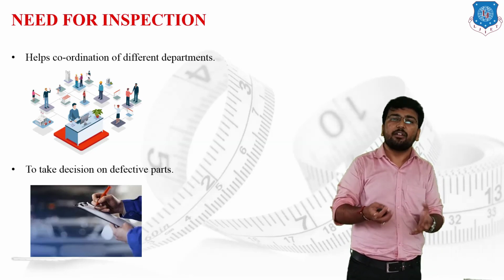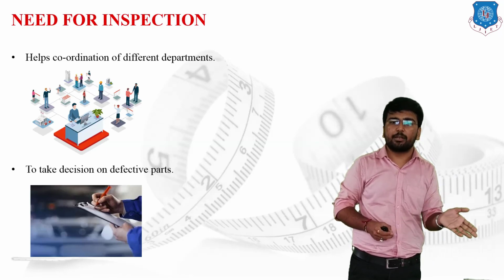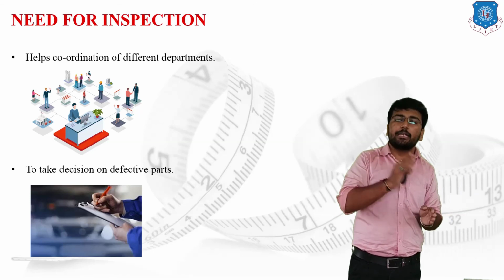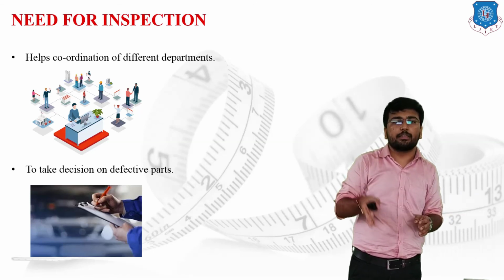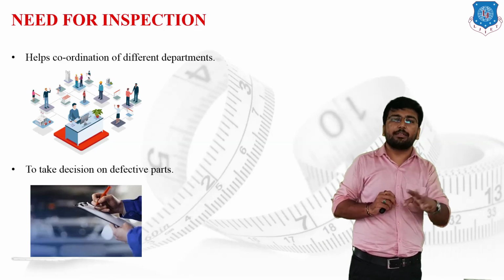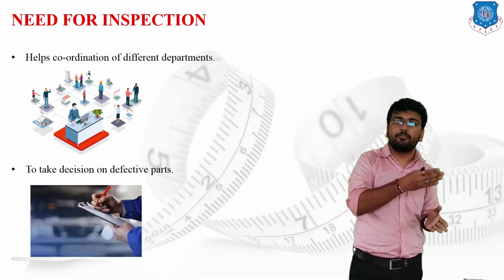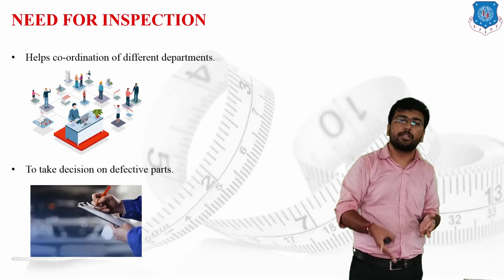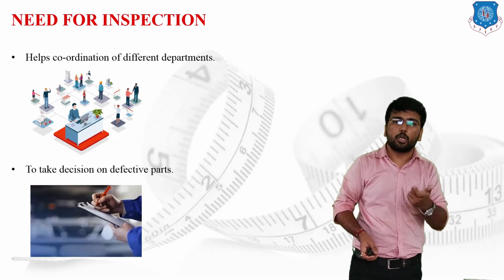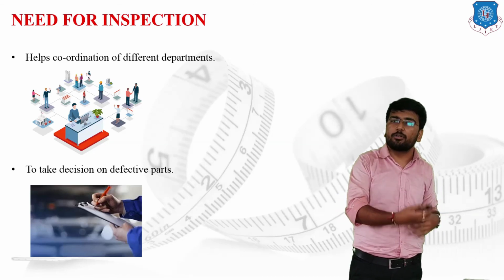In today's lecture, what have we discussed? We have discussed the basic definition of metrology: that metrology is the science directly concerned with measurement, and it is also concerned with the reproduction, transfer and conversion of units. Then we discussed where metrology is directly concerned with the mechanical industry. And then we covered this particular topic, named the need of inspection. I hope you are all clear about this concept.